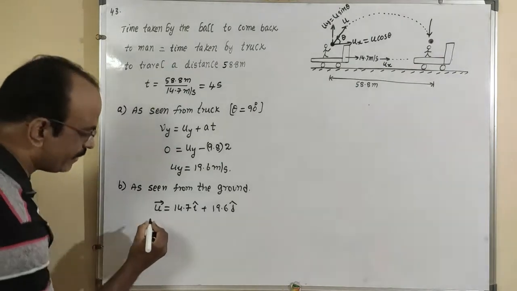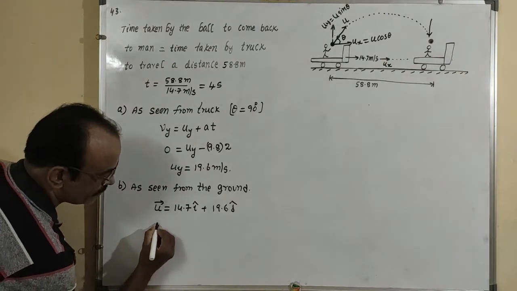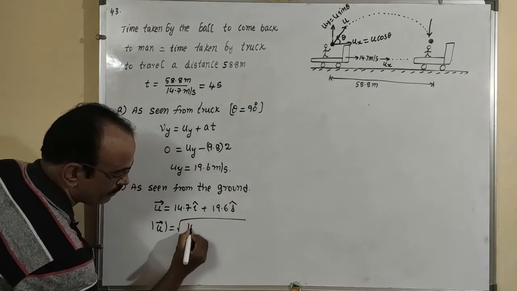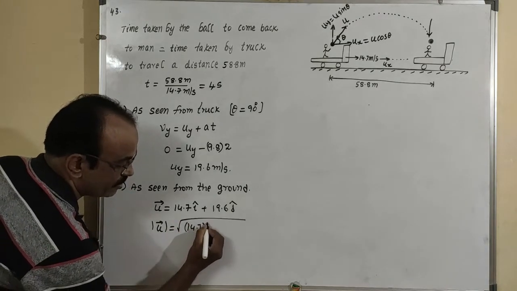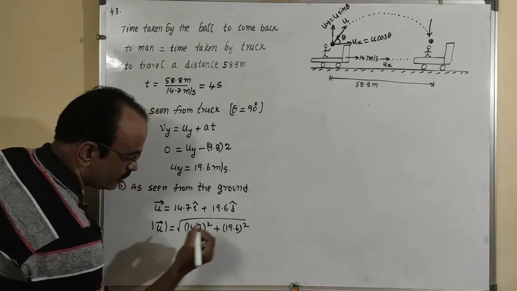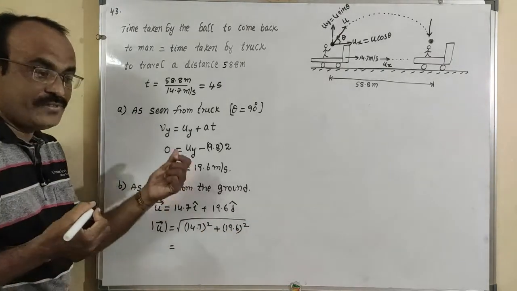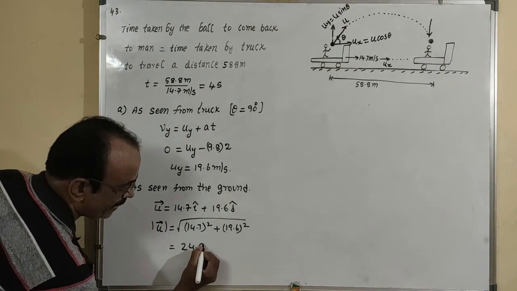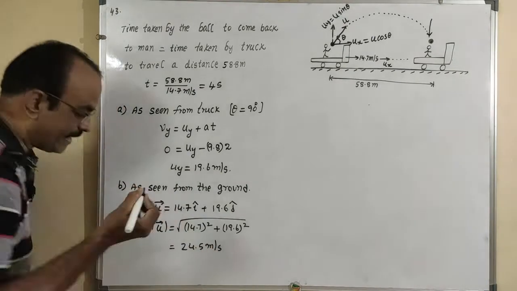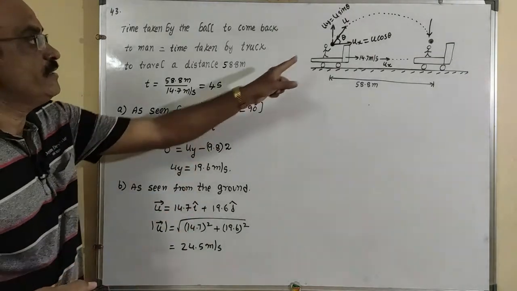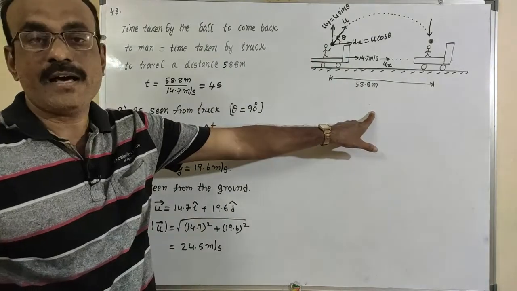I want to calculate the velocity, so the magnitude is equal to square root of 14.7 whole square plus 19.6 whole square. On calculating this, we are getting 24.5 meters per second. This much velocity it is projected with, as seen from the ground.